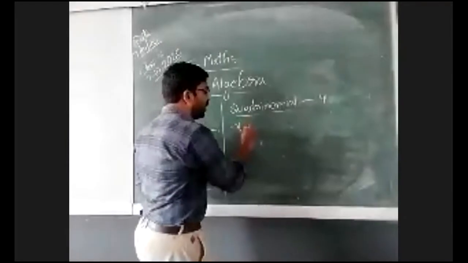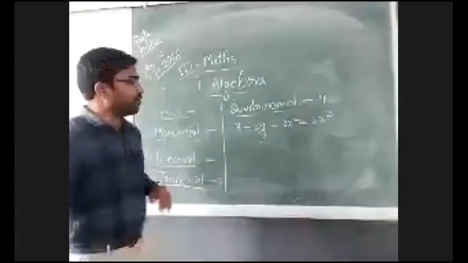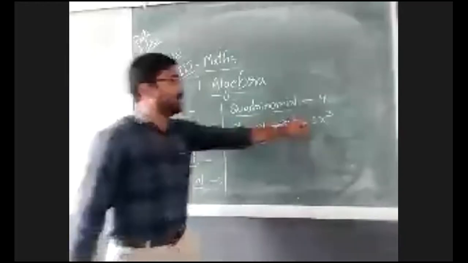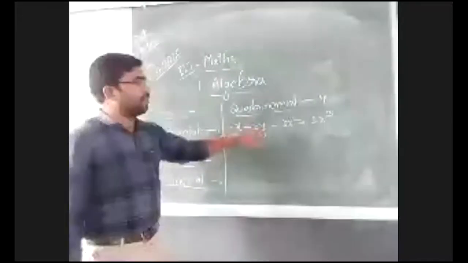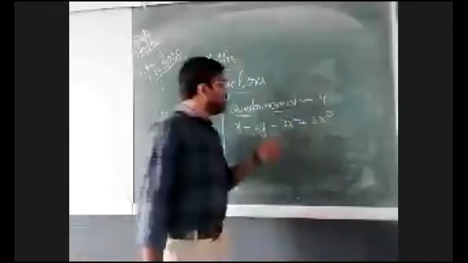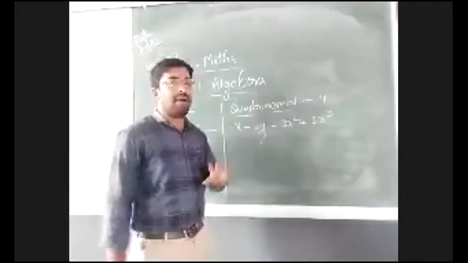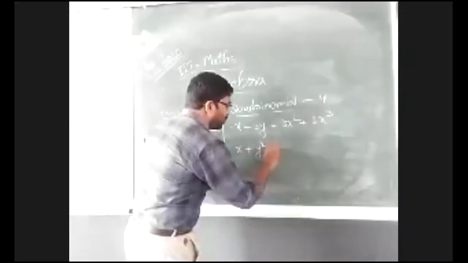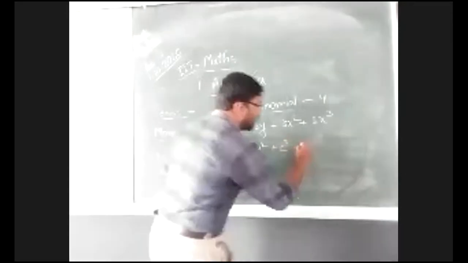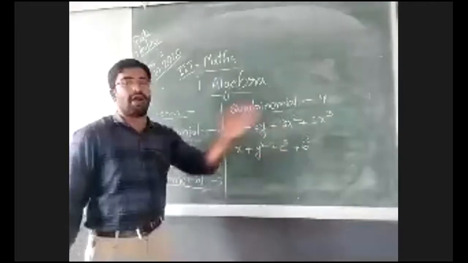For example, x plus 3y plus x squared plus 3x cubed. Observe that the same variable is there, but with a different exponent. How many terms are there? Four terms. That's why it is called a quadrinomial. x plus y squared plus z cubed plus b squared is also an example of a quadrinomial.